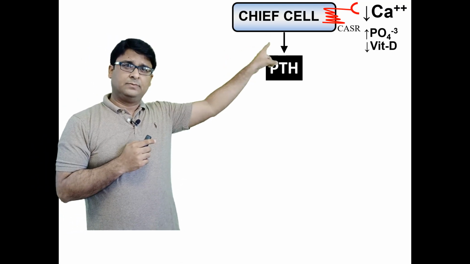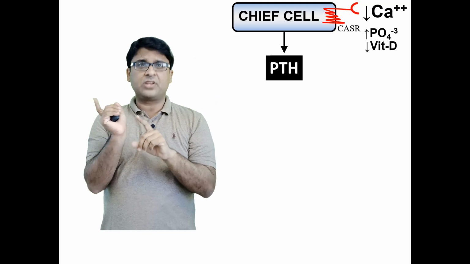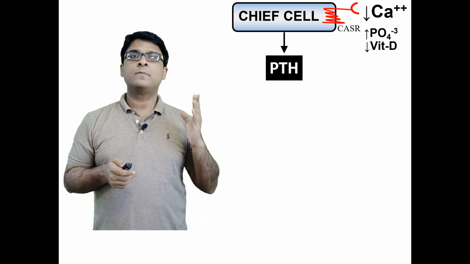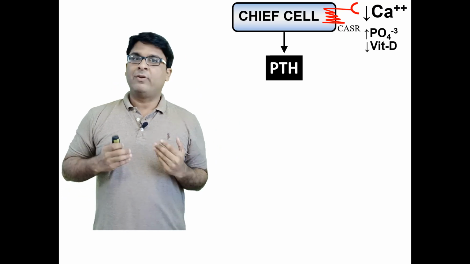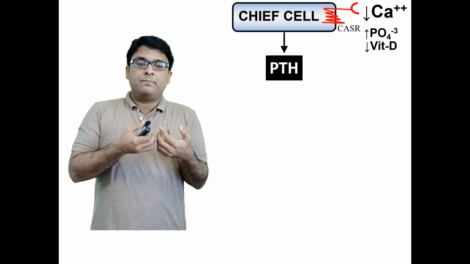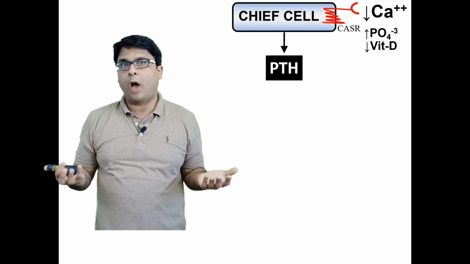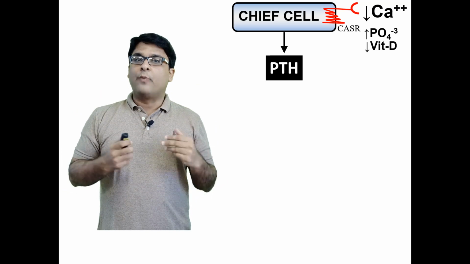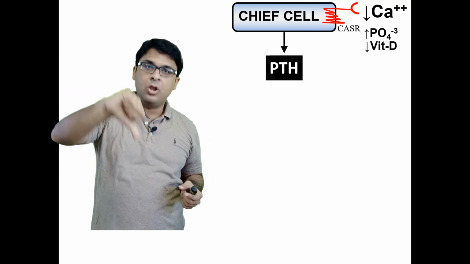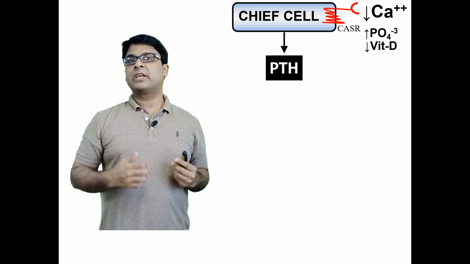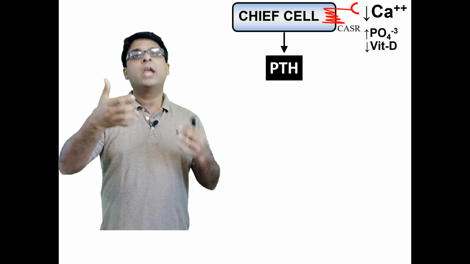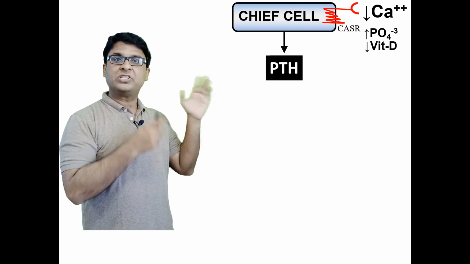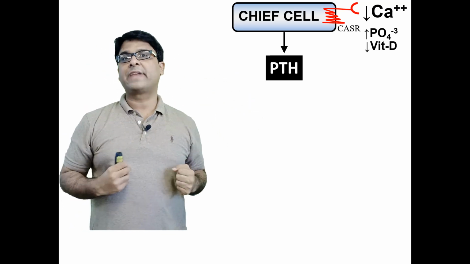Wow, I love this image. There's a chief cell, and on the chief cell is a receptor, red in color. That receptor is called the calcium sensing receptor. Now, when we say calcium sensing receptor, it by definition tells you what the job of this receptor is. It senses calcium. So whenever the calcium concentration in the blood is low, it feels it. Whenever the calcium concentration in the blood is high, it feels it. So this is a calcium sensing receptor, which is able to sense the levels of calcium in the blood.